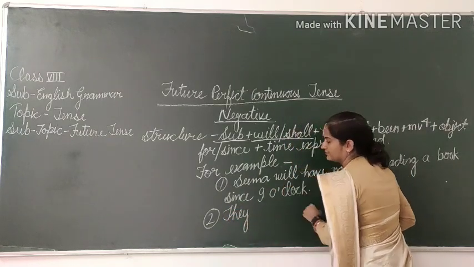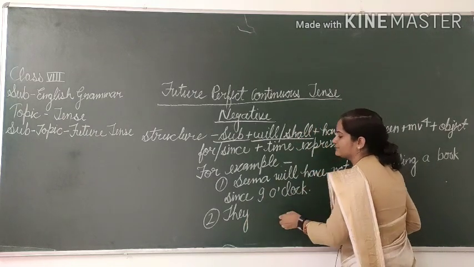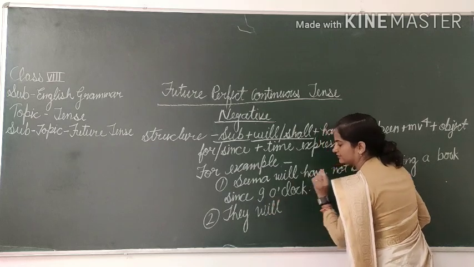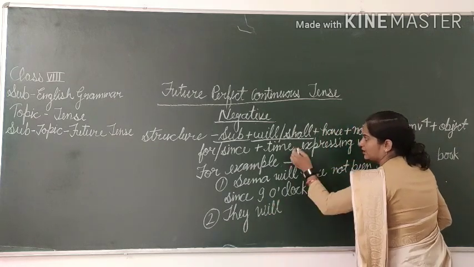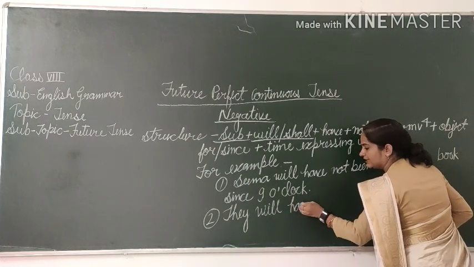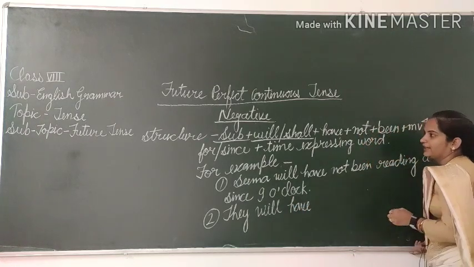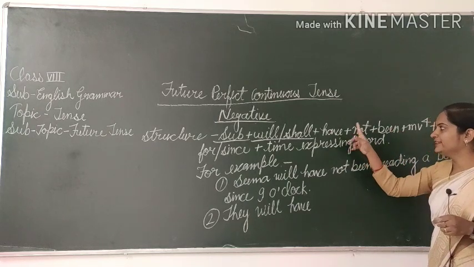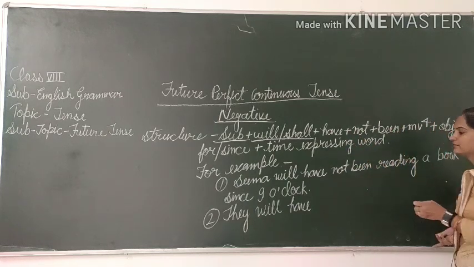They. I have taken subject, then after will. They will. And then have. They will have. And have you remembered that we will put not between have plus been.